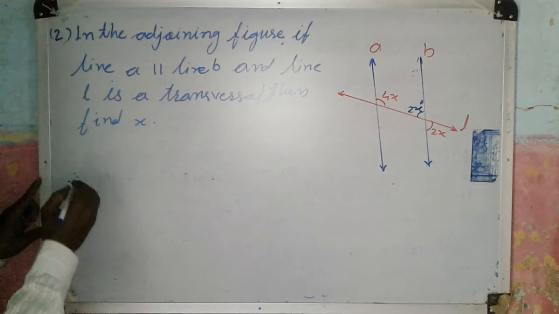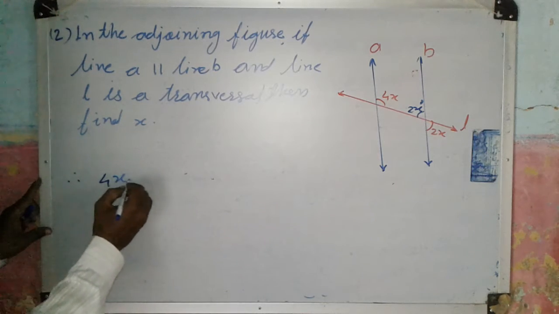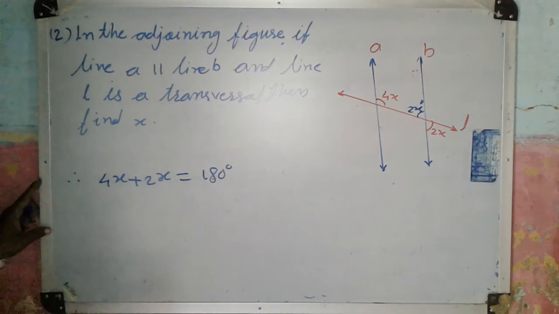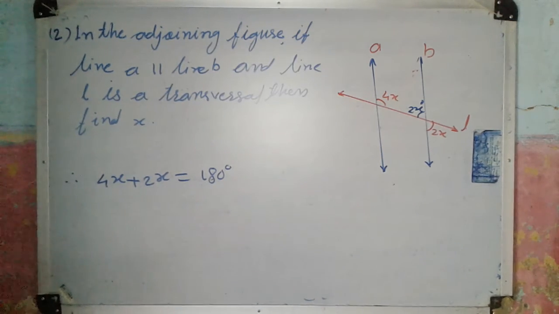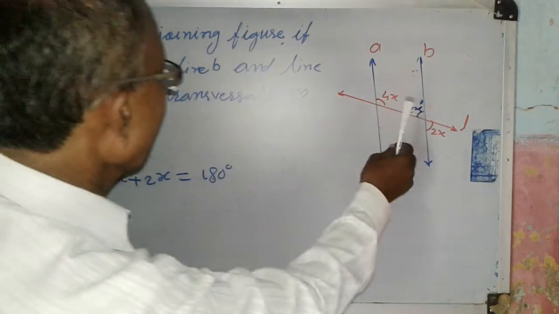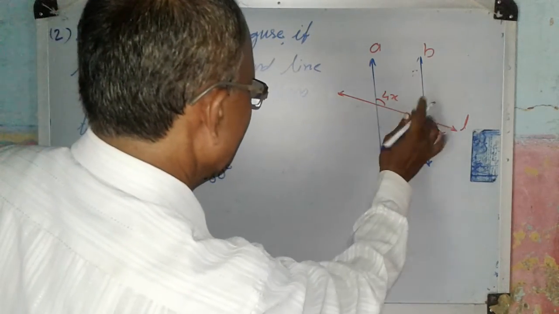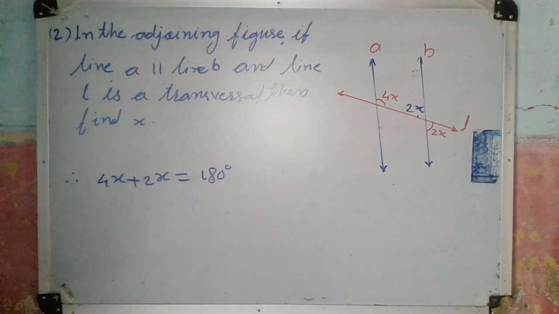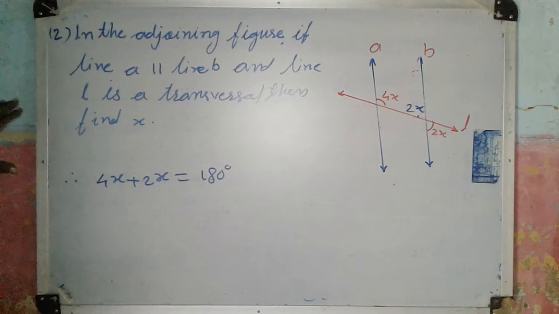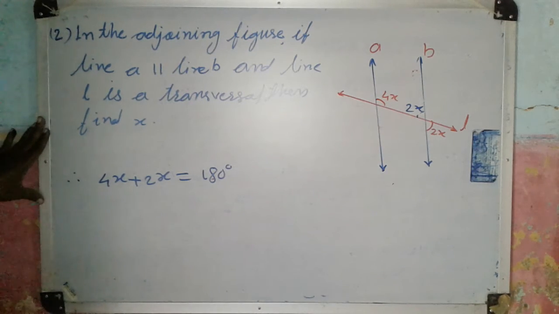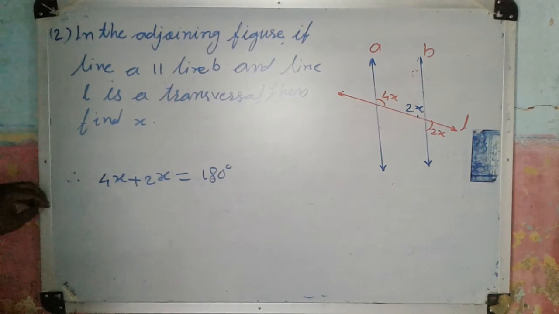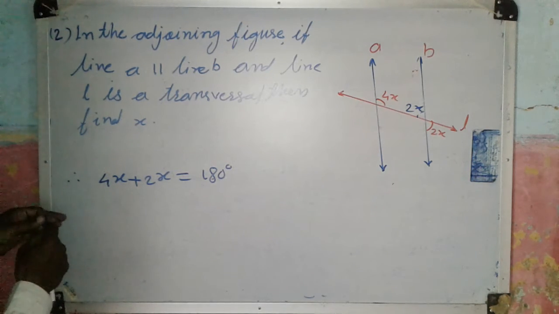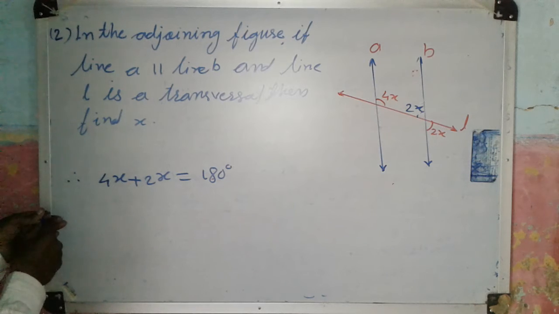Therefore, according to the property, 4x plus 2x is equal to 180. Interior angles are supplementary when a transversal intersects two parallel lines.